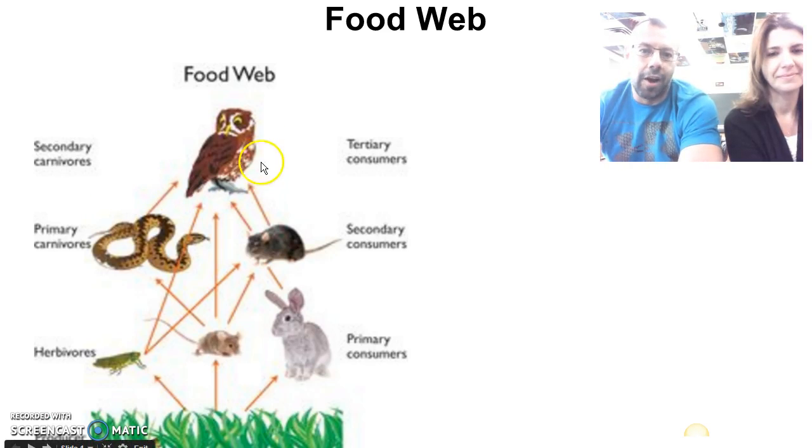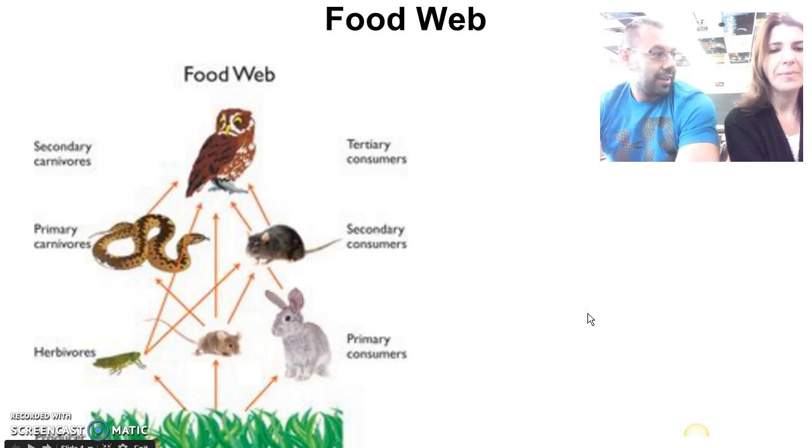If you came up with the owl right here, the owl is going to be it, because the owl is not only going to be a tertiary consumer, but it's also going to be a secondary consumer. It's a secondary consumer when it eats the herbivores on the bottom, the grasshopper, the mouse, and the rabbit, and it's a tertiary consumer when it eats the mole or the snake.